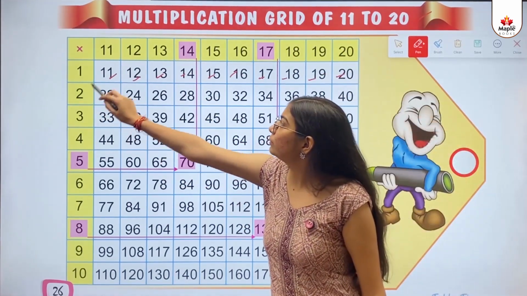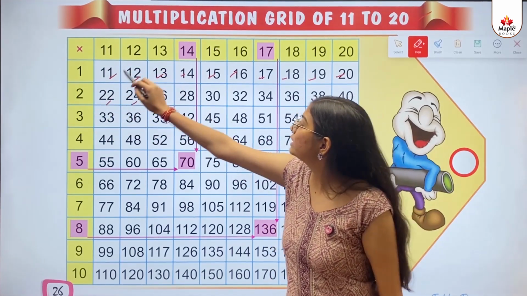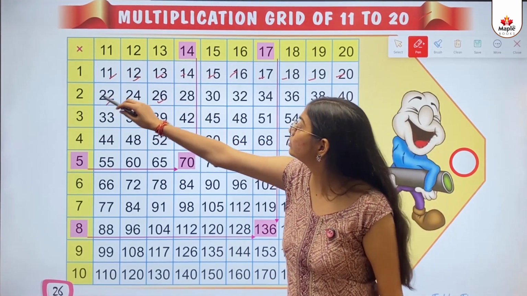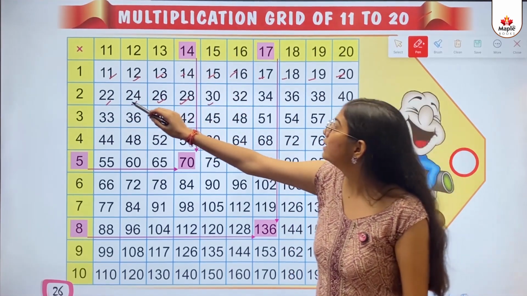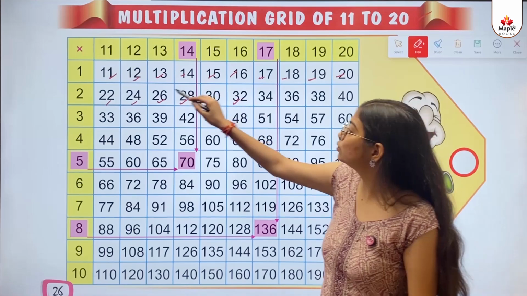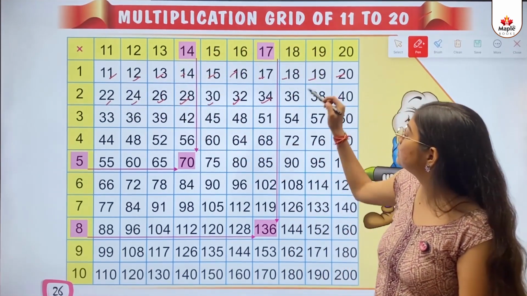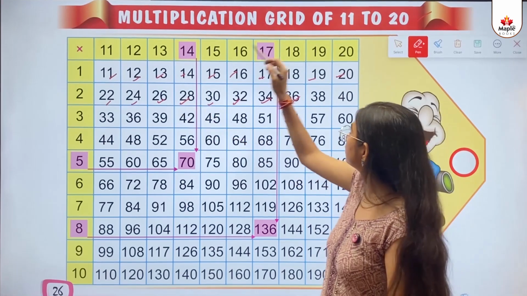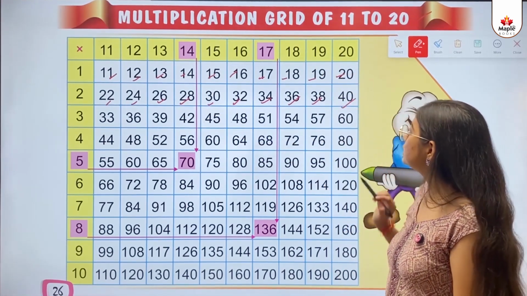Then 2 multiply 11, 22. 2 multiply 12 is 24. 2 multiply 13 is 26. 2 multiply 14 is 28. 2 multiply 15 is 30. 2 multiply 16 is 32. 2 multiply 17 is 34. 2 multiply 18 is 36. 2 multiply 19 is 38. 2 multiply 20 is 40.